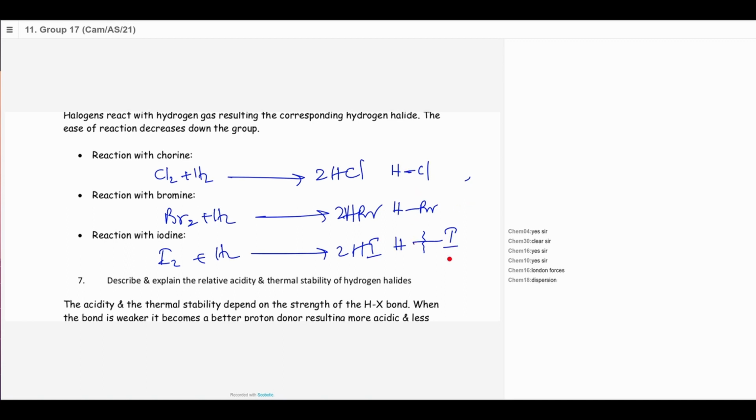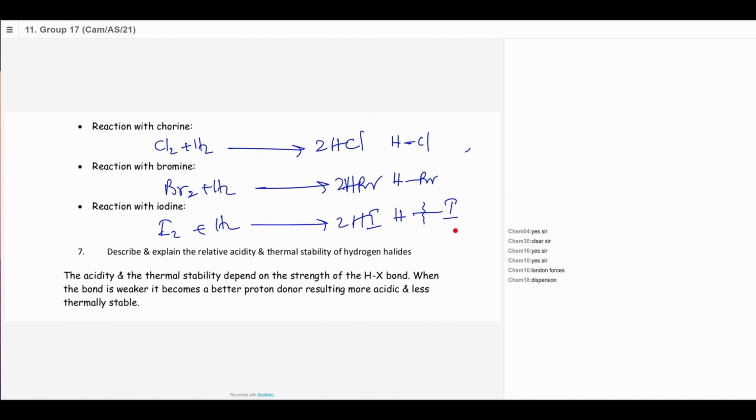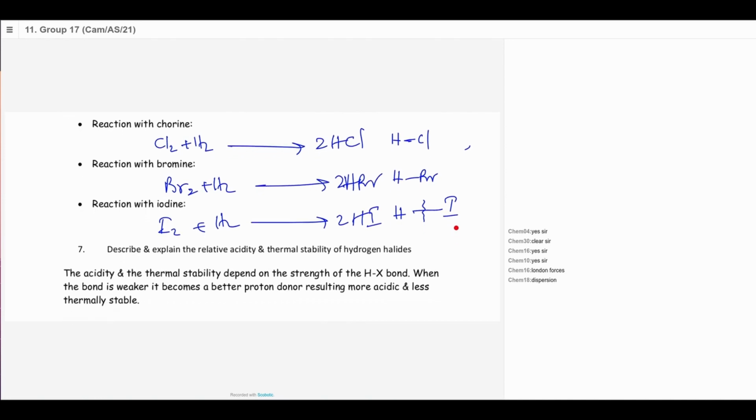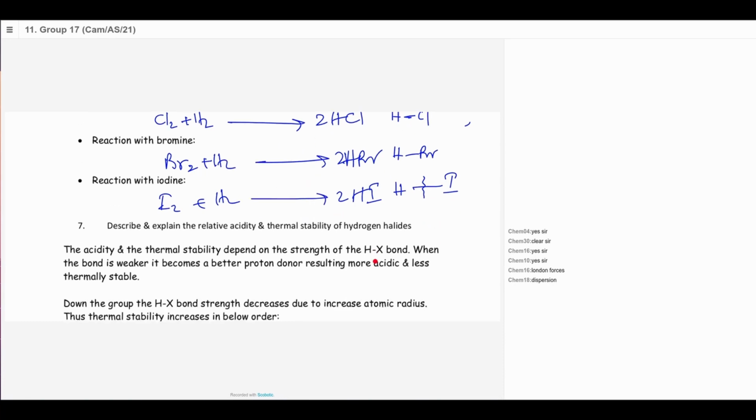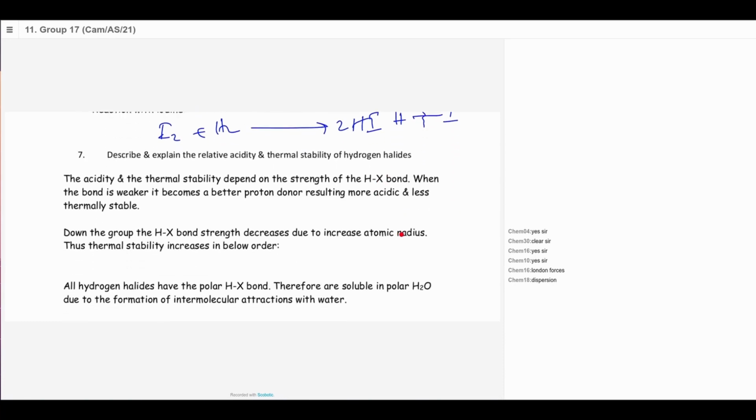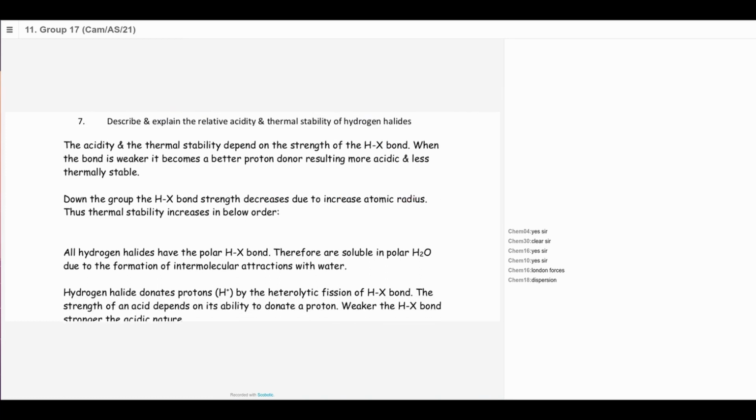So the acidity and the thermal stability of the molecule depend on the strength of the HX bond. So in thermal stability wise, hydrogen fluoride or hydrogen chloride are the most thermally stable, and hydroiodic is least thermally stable. So thermal stability increases in this order. Hydrogen iodide is the weakest, then comes the hydrogen bromide, hydrogen chloride, and the hydrogen fluoride. That's the most thermally stable.